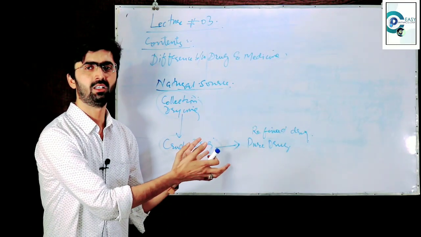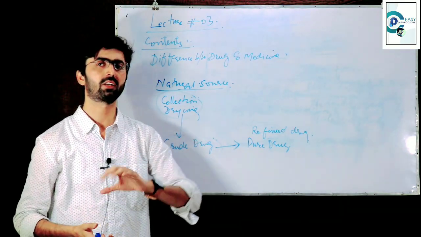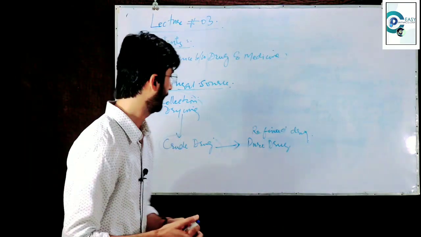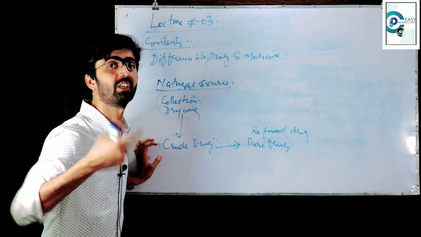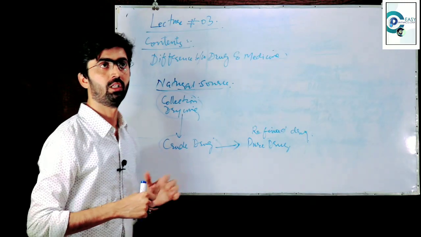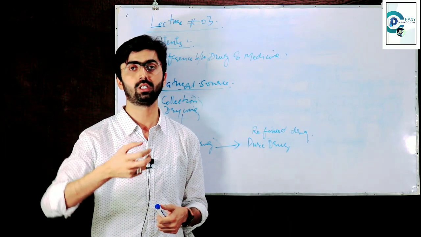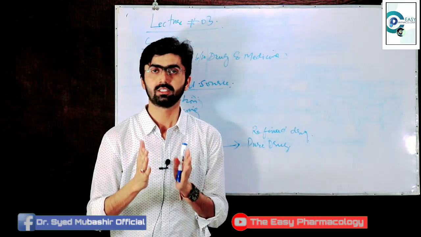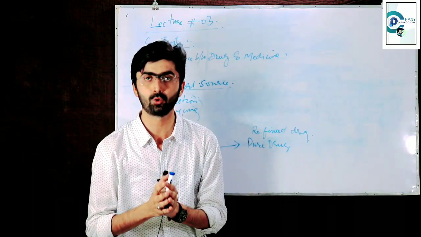Because obviously this may be time consuming and costly, so why is there the need? There are so many factors, and I will tell you a few of them. You know the crude drug is a mixture of so many components, so many ingredients. Let's suppose the example of Digitalis lanata, the dried leaf of Digitalis lanata. This is a crude drug, but it is a mixture of so many components.